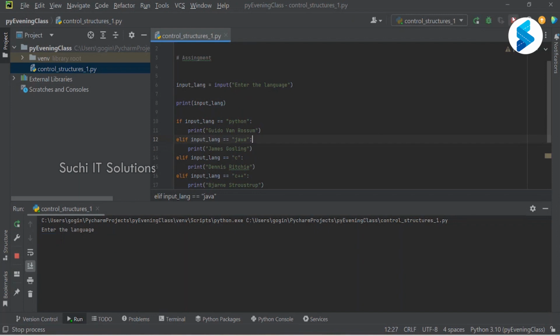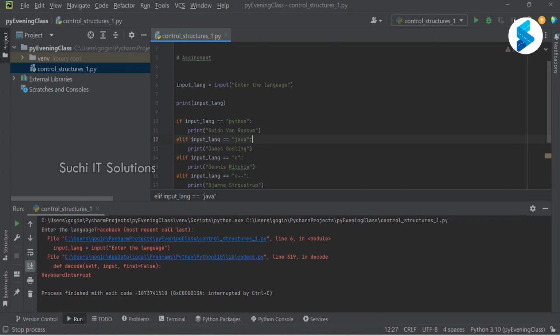You see this red button here, which means your file is running. You can stop if you want to stop the execution. So you can just click on stop and see here that it says keyboard interrupt, meaning we have explicitly stopped the program execution.